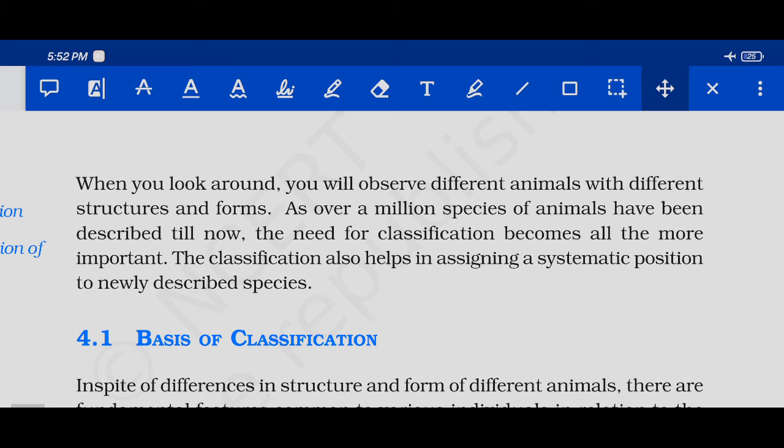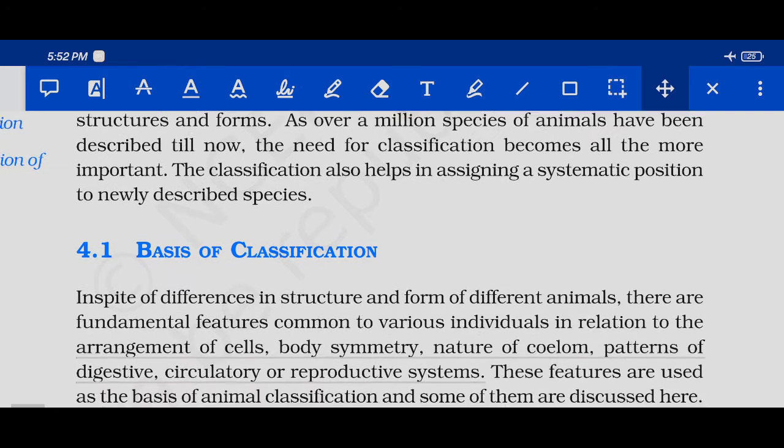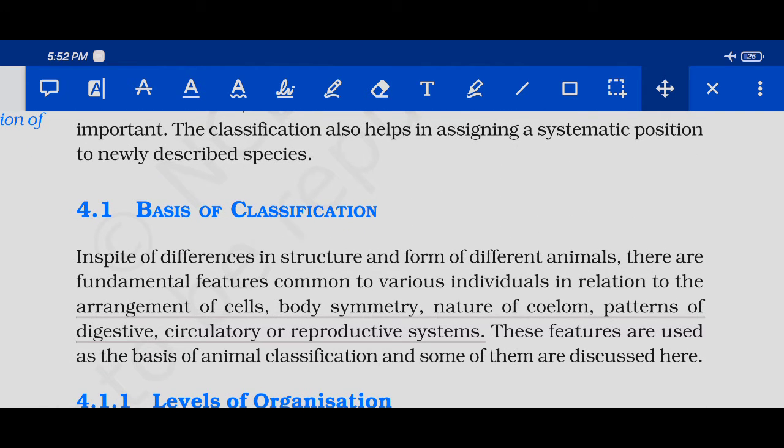Now if we are doing classification, that means we should have a very basic question, that is, what is the basis of classification? On what characters or on what points are you doing this classification? So it is called the basis of classification. That is our next subtopic, 4.1, basis of classification.